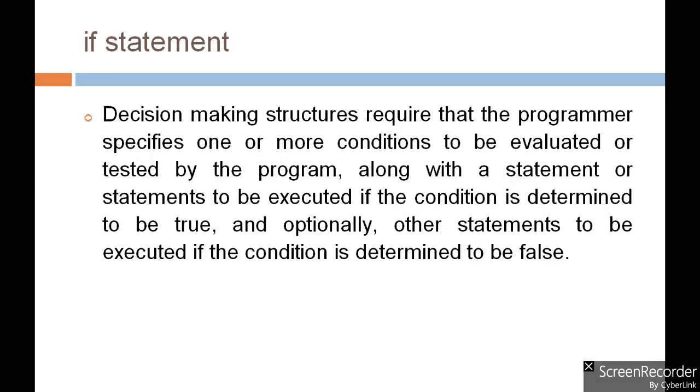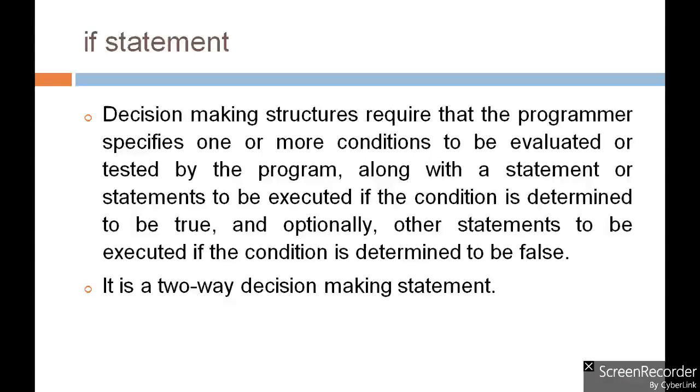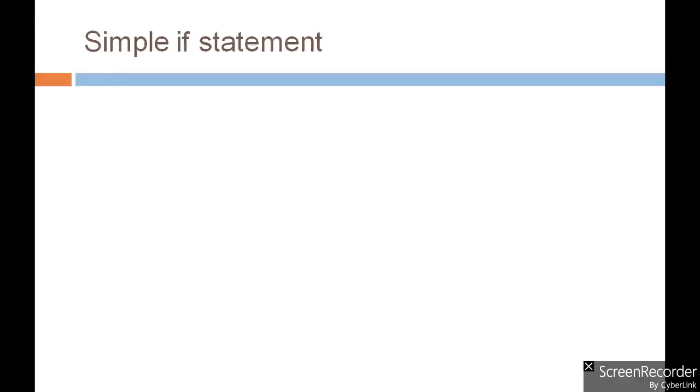Decision-making structures specifically require the programmer to specify one or more conditions, and that condition needs to be evaluated or tested. Along with that condition, a single statement or more than one statement needs to be executed if the condition is true, and optionally other statements need to be executed if the condition is not satisfied. So we can say it is a two-way decision making. Let's see the first one, that is the simple if statement.